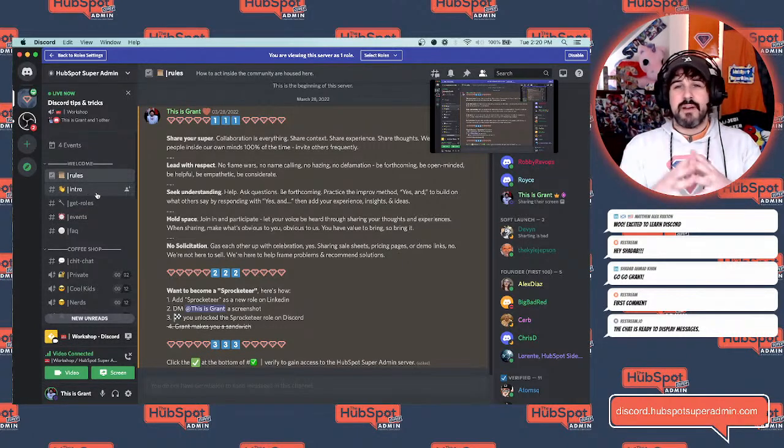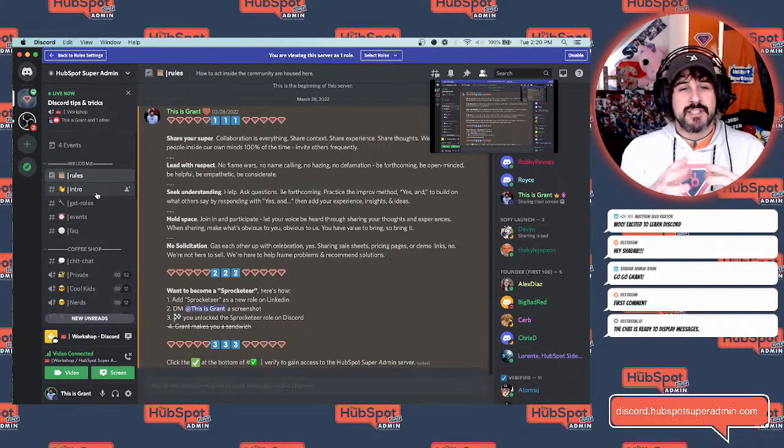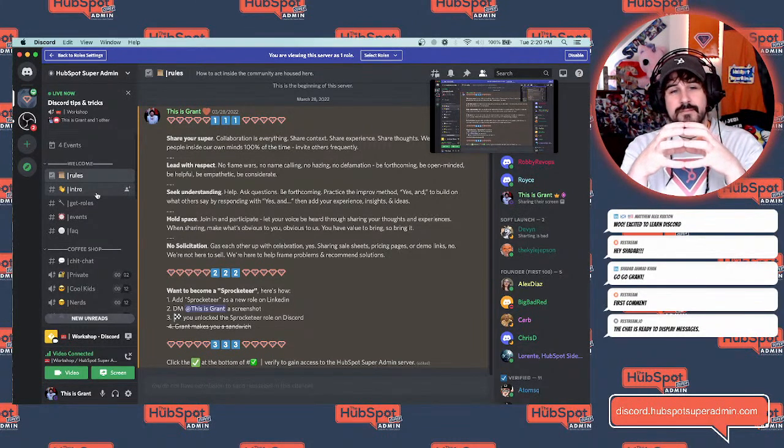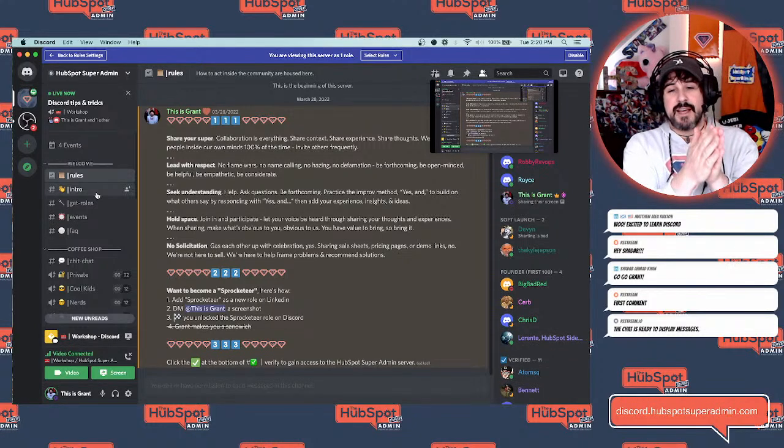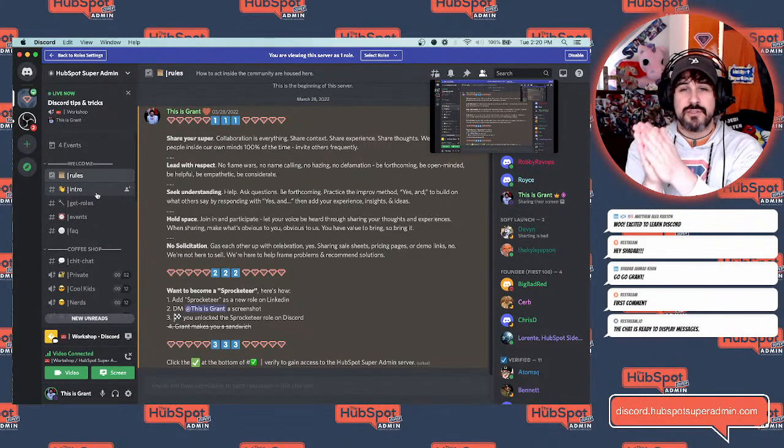Now, if you've ever used Slack, Discord is Slack and Zoom combined. So instead of having only Slack channels be text, and instead of scheduling a Zoom meeting, Discord allows you to click into both.